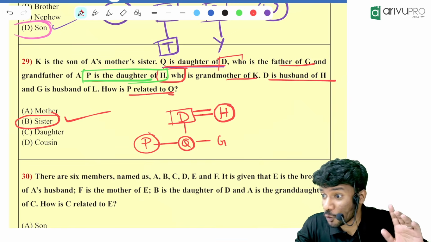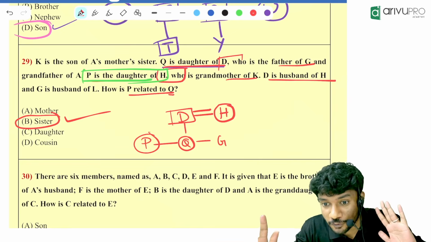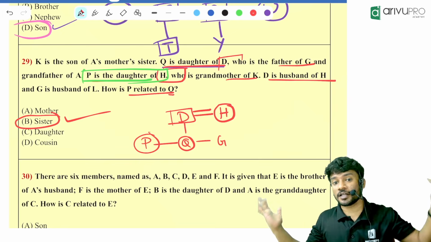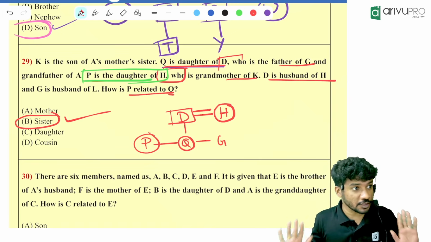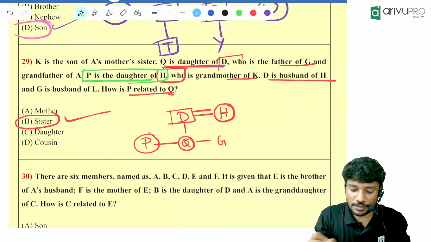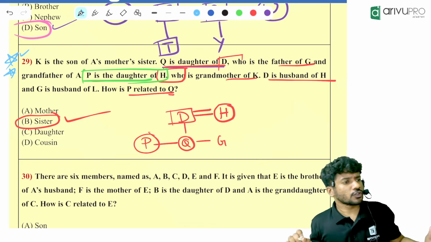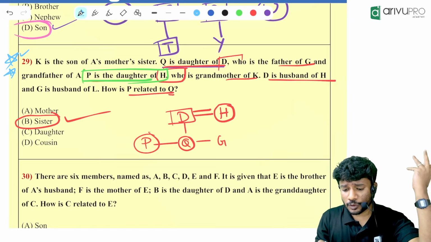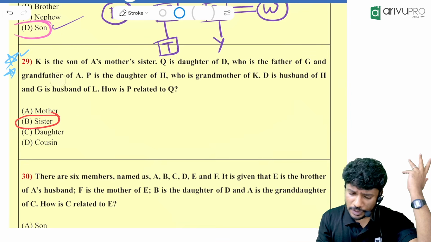Understood? If the question is very confusing, ignore whatever is not required for us. Did I write A here? K is the son of A's mother's sister and all. Don't do that. Just connect what is required for us. You will get the answer within the specified time. Understood this question? It's a very interesting question. High chance of repetition in the future. So you might also feel confused about certain questions maybe in the future. That time you will do what? You will ignore whatever is not required for you and you will start solving it.